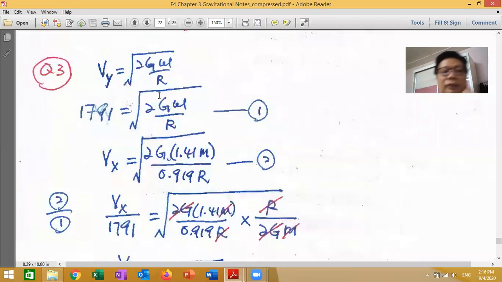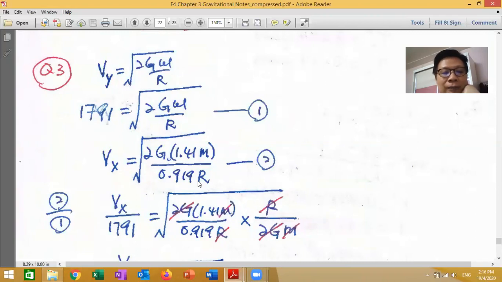Okay, with this formula, escape velocity for Y is given as 17919 for Y equal to this. So this is equation 1, because this value we don't know. Whereas escape velocity for X, 2g, the mass is 1.41 times the mass of this one, so 1.41 m. So this is m, this is 1.41 m, and this is r, so this one is 0.901 r. Now, it is given in the question.